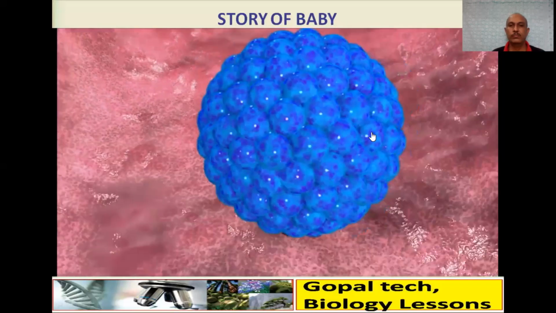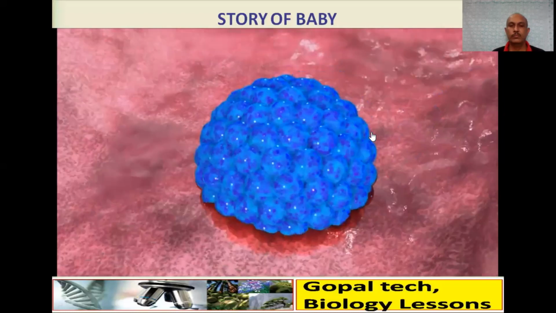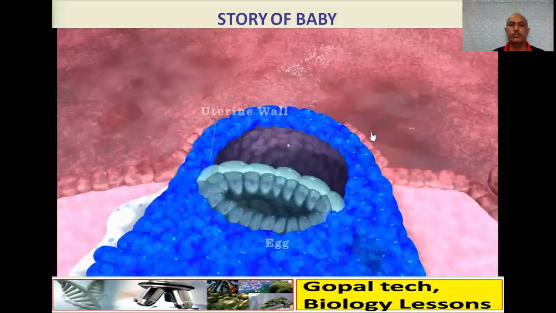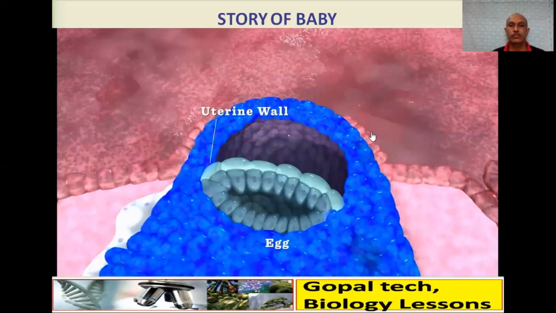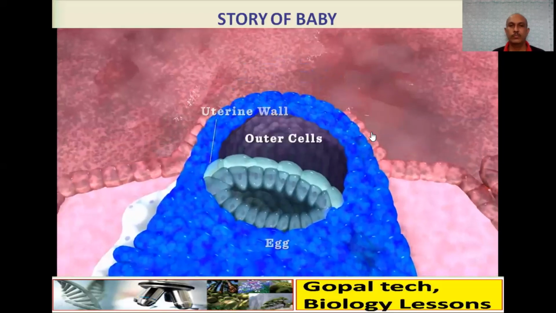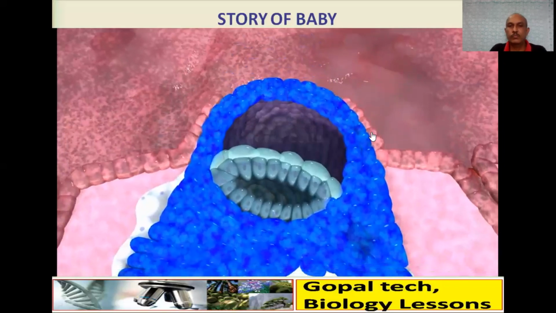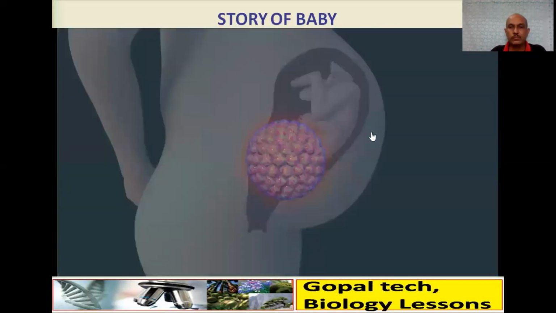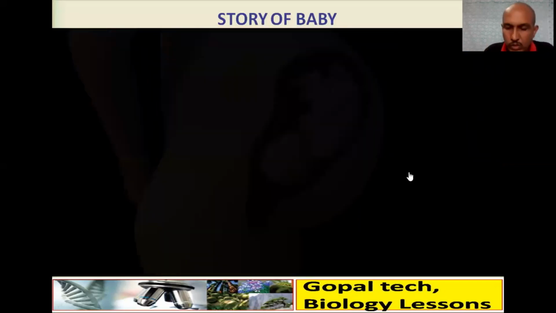On day 7, the ball of cells burrows into the uterine wall during a process called implantation. Many women have implantation bleeding or spotting at this time, which occurs about 21 days after a period, before a pregnancy test could even be positive. The cells on the outside of the ball create the yolk sac and the placenta, which nourishes your developing baby. By 38 weeks, the fertilized egg has grown into an infant with more than 2 trillion cells. So this is how the birth of a baby journey takes place.